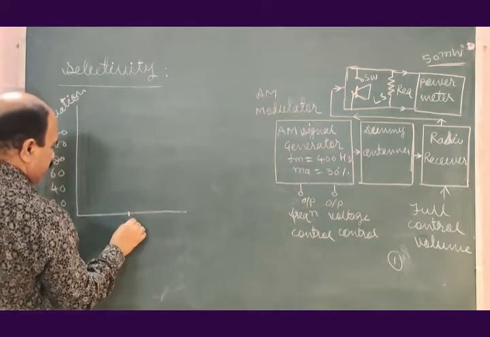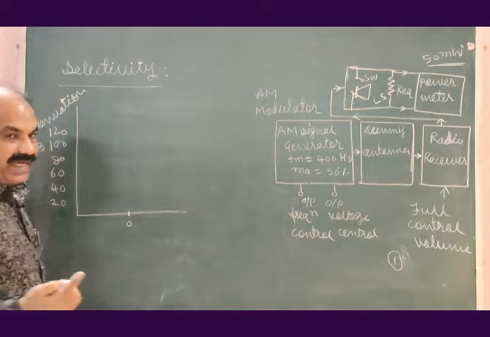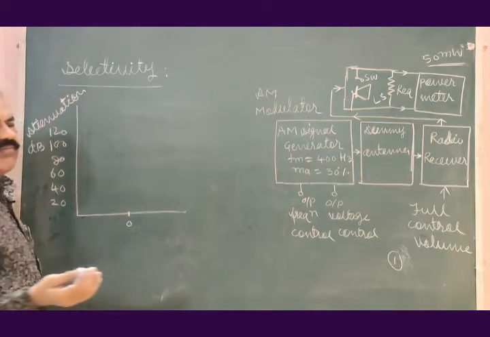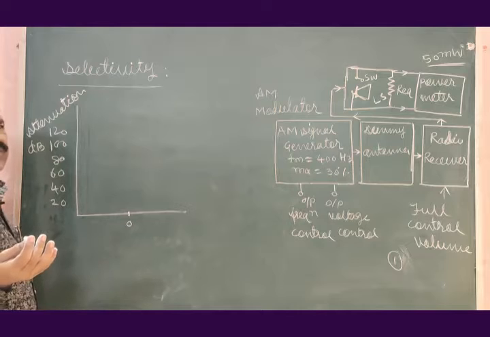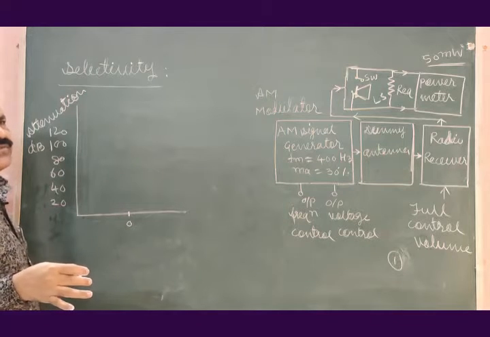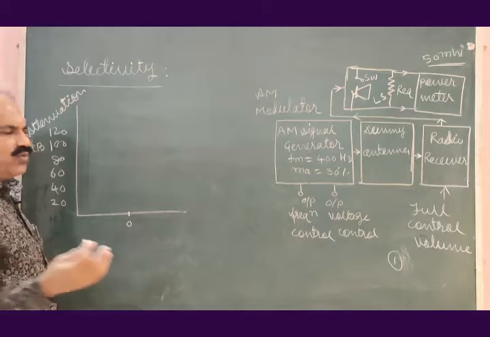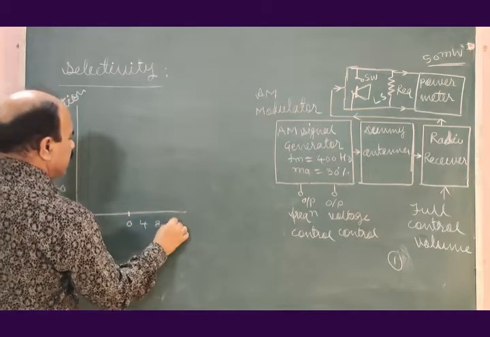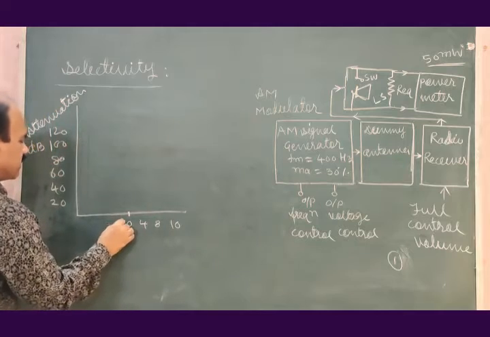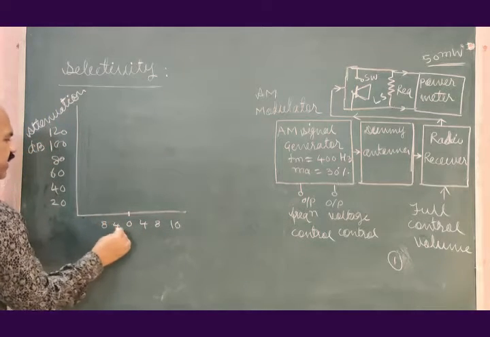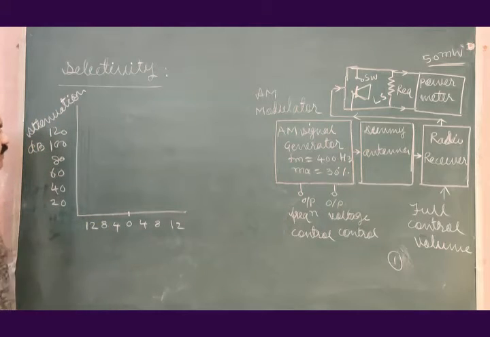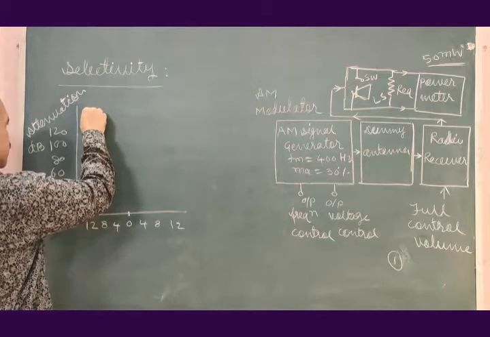If this is the resonant frequency 950 kilohertz, this side you can go with a step of 2 kilohertz or 4 kilohertz, 4, 8, 10 and so on. This side also 4, 8, 12 and so on. And you will find this thing.